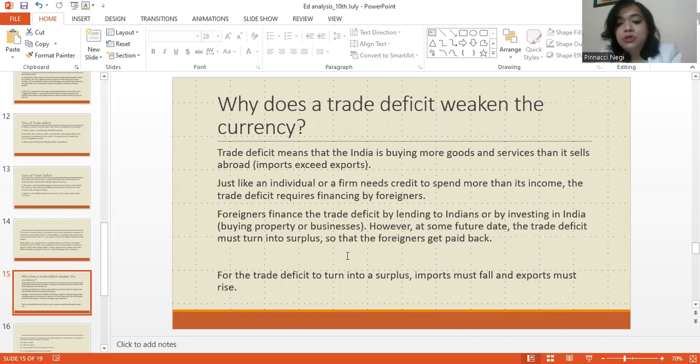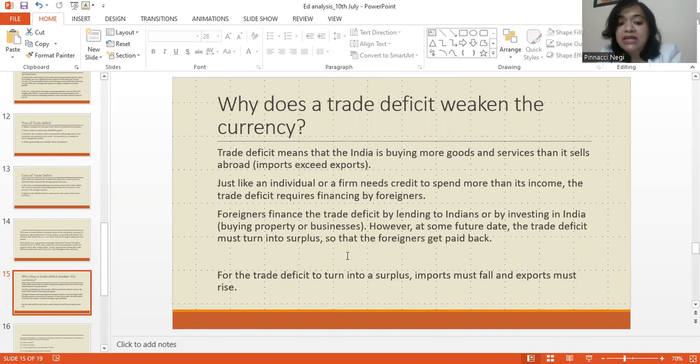Now, just like an individual or a firm, a country also needs credit to spend more than its income, right? So if India needs foreign exchange reserves in order to fund its imports, it will have to earn it or arrange it or borrow it, right? So how would it do this? It would do this by borrowing from foreigners.